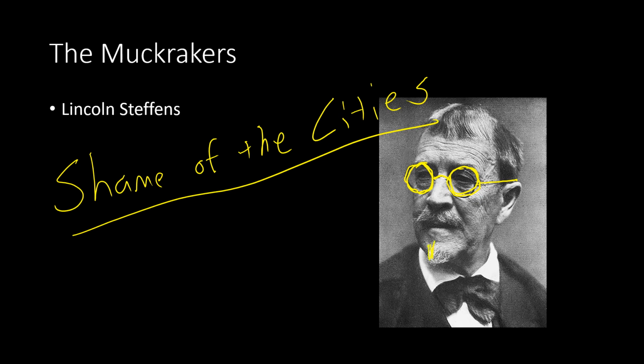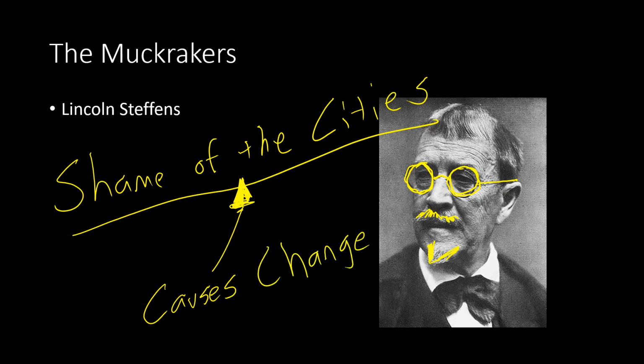His book is really focused on this. He really wants to prove to people that these big businesses are corrupt and that they're controlling the government. And the big thing about his book is that after he writes it, there's actually an investigation into it, and it finds that the majority of what he said in his book is true. So he causes change, right? He finds something bad, brings it to light, and it gets dealt with. And that's the whole purpose of muckrakers.